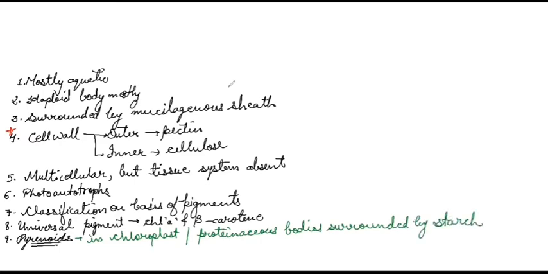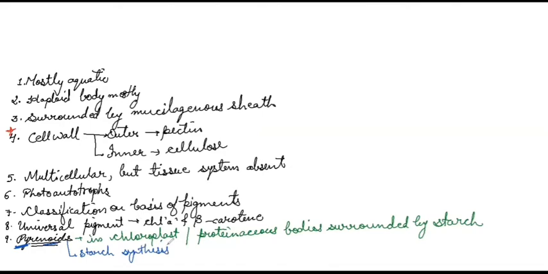Now, this is one quite confusing point which sometimes creates problems in learning. So, I'll give you a hint to learn. Pi means proteins. Enoids means inside. So, proteins inside surrounded by starch. That's how you can learn pyrenoids: pi, proteins, enoids, inside, the proteins present inside and surrounded by starch. Hope you can now learn it forever without forgetting them. Now, the main function of pyrenoids is starch synthesis.